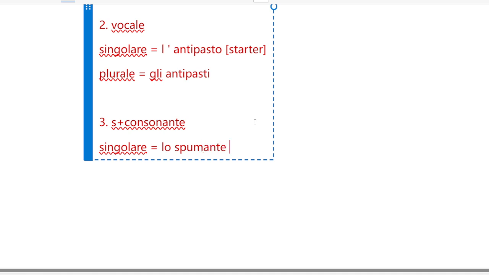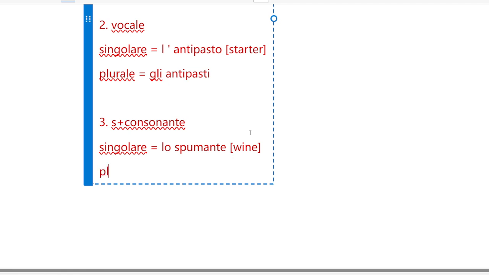It is a kind of wine. Spumante is a wine. And the plurale will be gli, gli. It is like million. Gli spumanti. Okay.